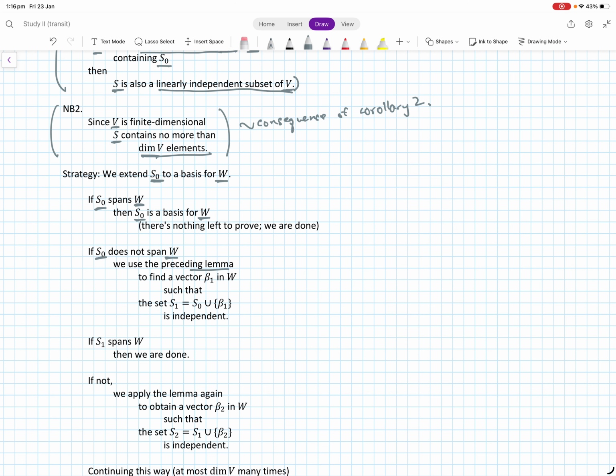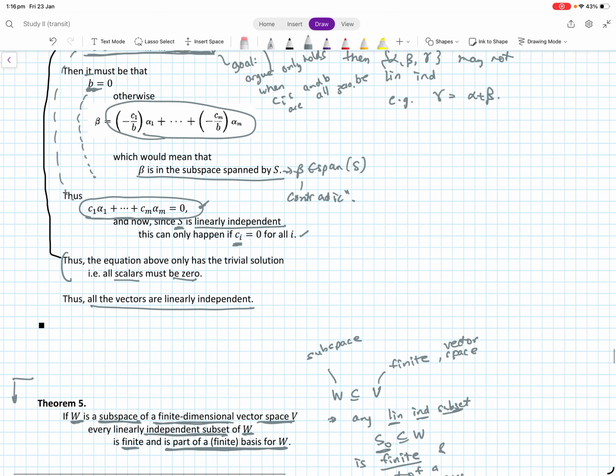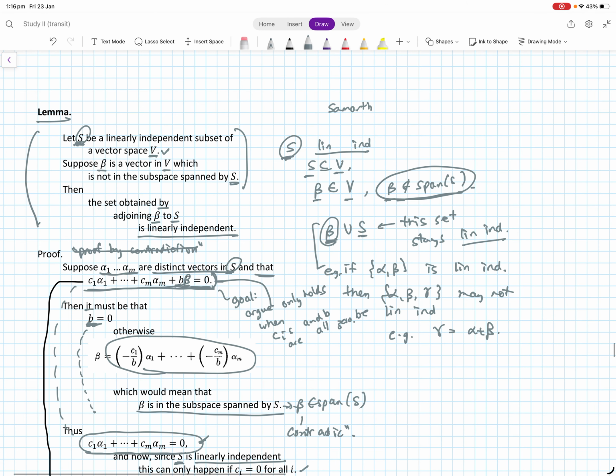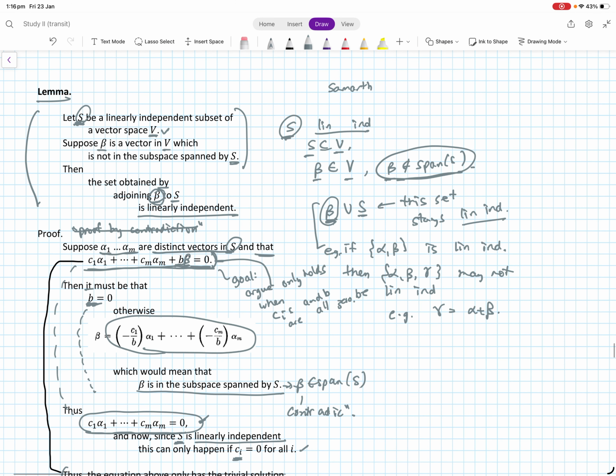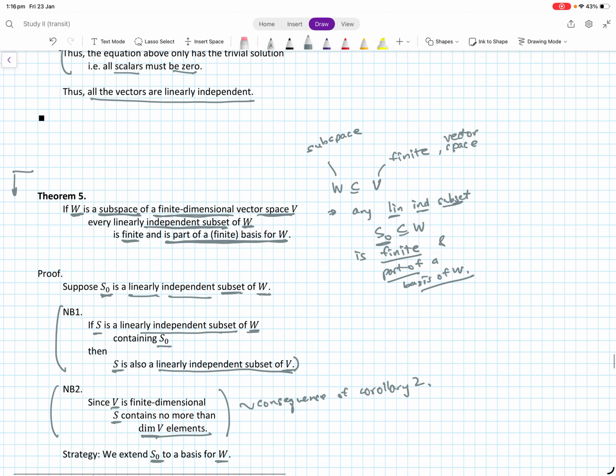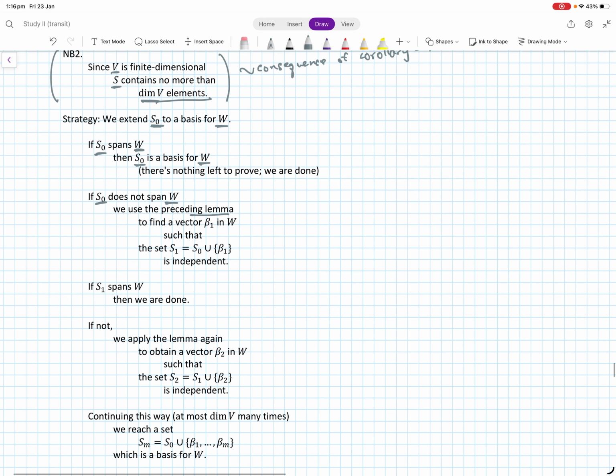Then one can use the previous lemma. What was the previous lemma? You can check the recording for the previous lecture; this is just a continuation. In the lecture we just had, we said that one can add the vector beta to the set S, and it will stay linearly independent as long as beta is not already part of the span of the set S that we started with.